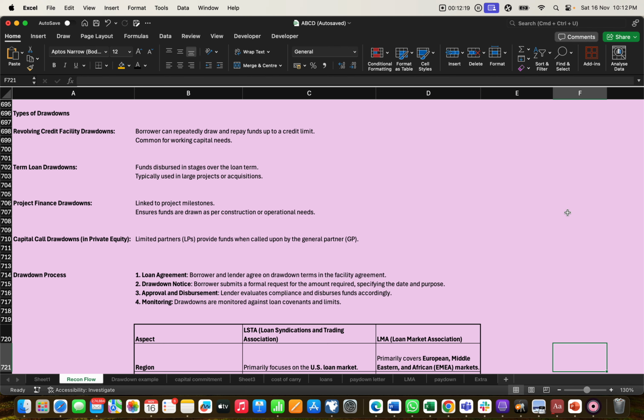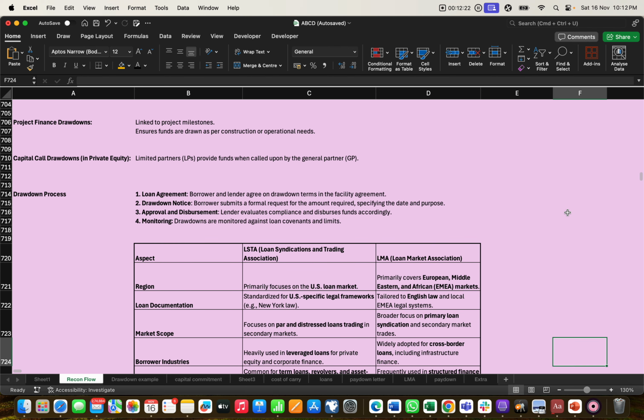So the drawdown notice as well. As we discussed, the drawdown notice is the formal request for the loan requirement, specifying the date and purpose. So the borrower has to send a formal request or pricing letter, one request letter to the lender, mentioning the date and purpose of the withdrawal. So accordingly the lender will release the fund and the borrower can utilize it for his project.